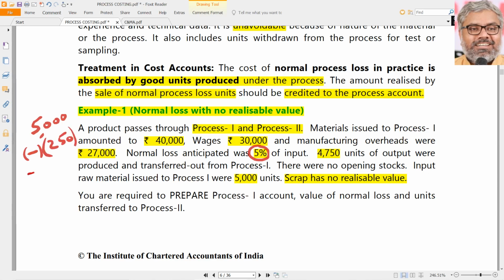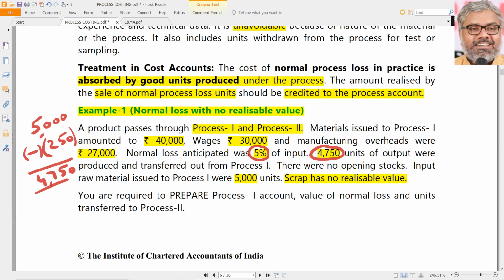In process costing, the most important thing is we have to always keep in mind, are we talking about units or rupees? That is very important in entire costing. Here also the same classification has to be done very carefully. Any number is not an amount. 5,000 units, 250 units. So how many units are supposed to come out? 4,750 units are supposed to be coming out, and exactly 4,750 units have come out. So there is no abnormal loss, no abnormal gain. Everything is normal loss only.